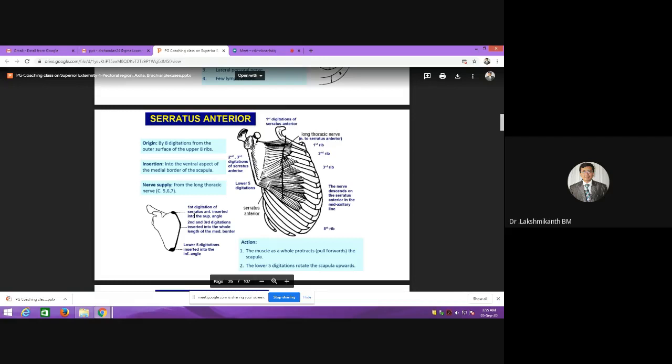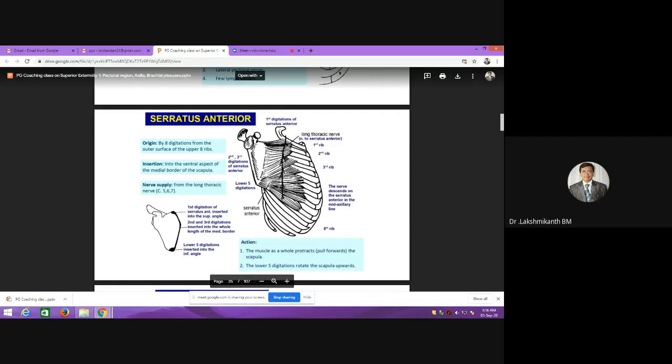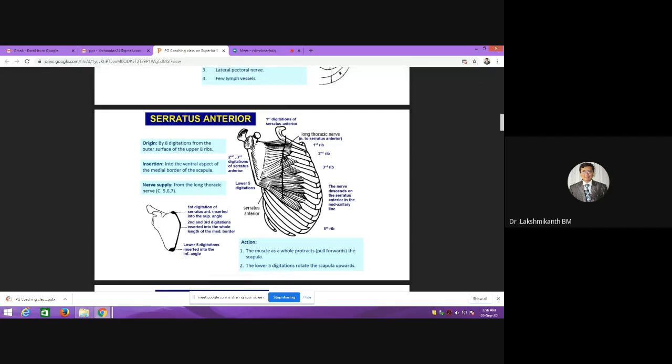Okay, and when you take the insertion of this muscle, the first digitation will be exactly towards the angle. So that is the medial angle. Next, the second and third digitations will be towards the medial border, and in the lower part, almost all the 5 digitations converge and then get inserted. The main nerve supply of this muscle is the long thoracic nerve. The root value of the long thoracic nerve is C5, C6, and C7.